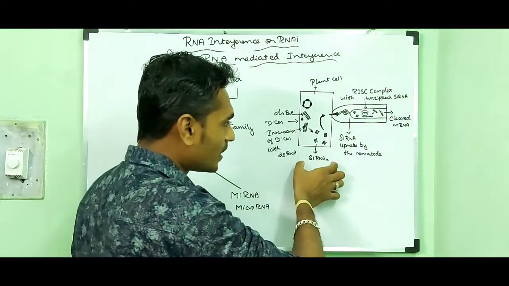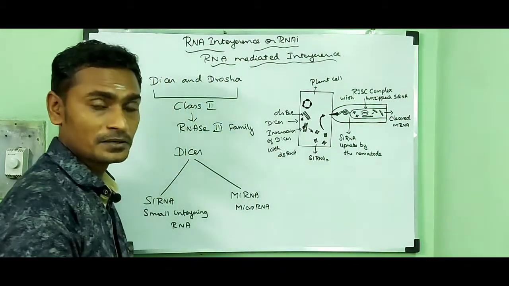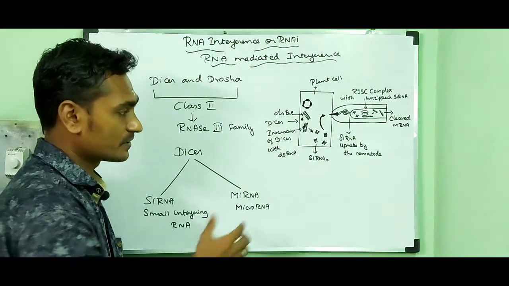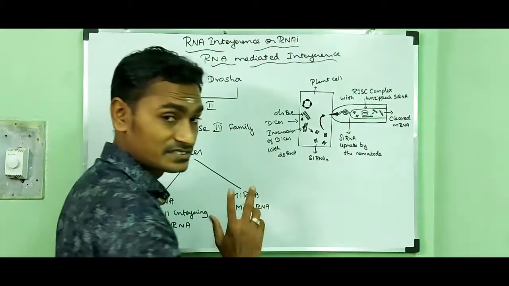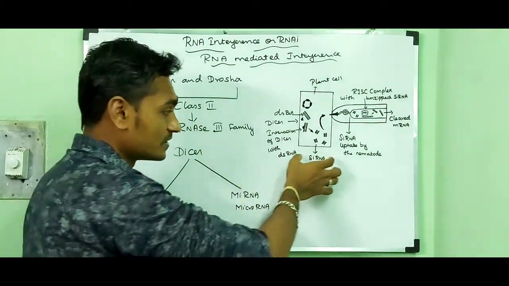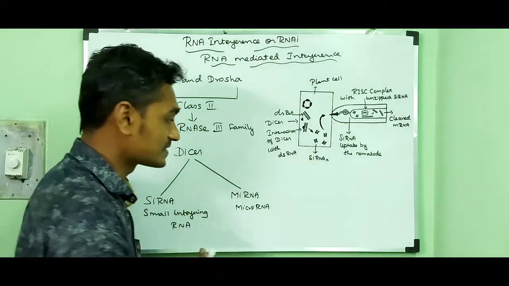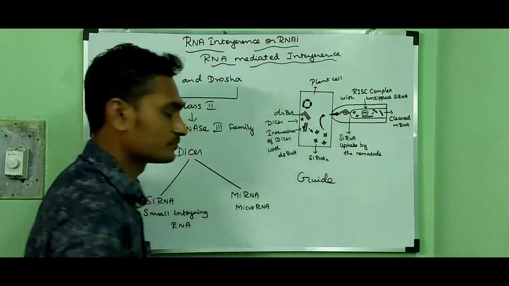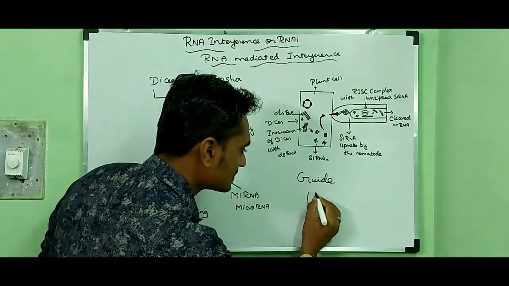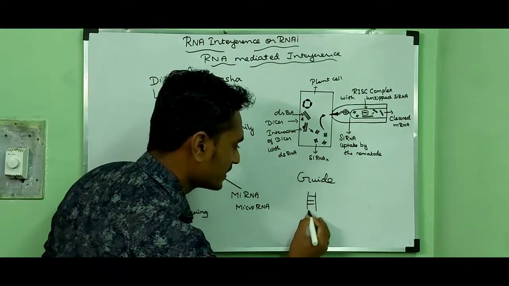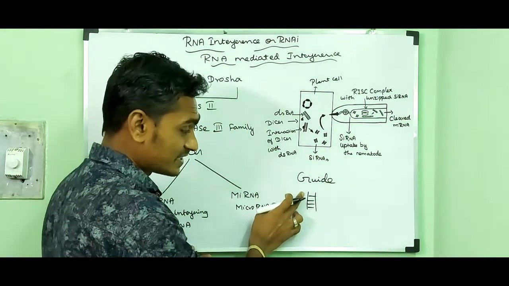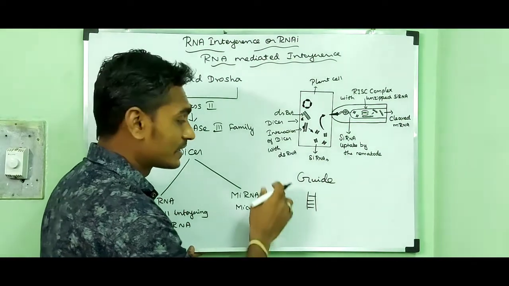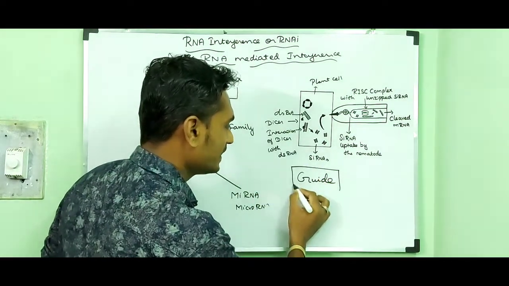Then this small double-stranded RNA molecule contains two strands, isn't it? Consider this is double-stranded RNA. One strand of the RNA molecule acts as the guide strand.